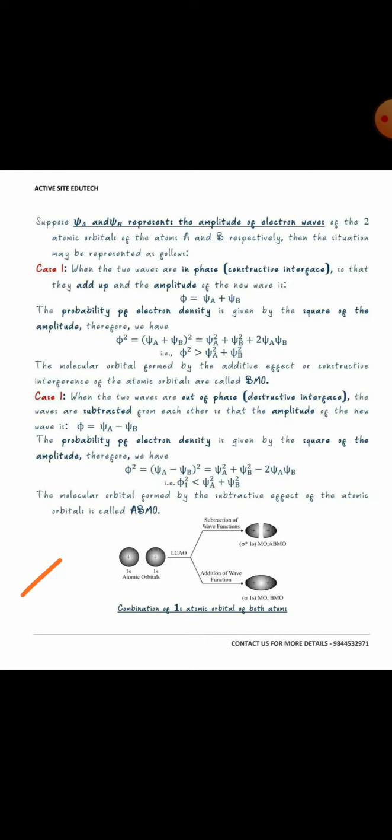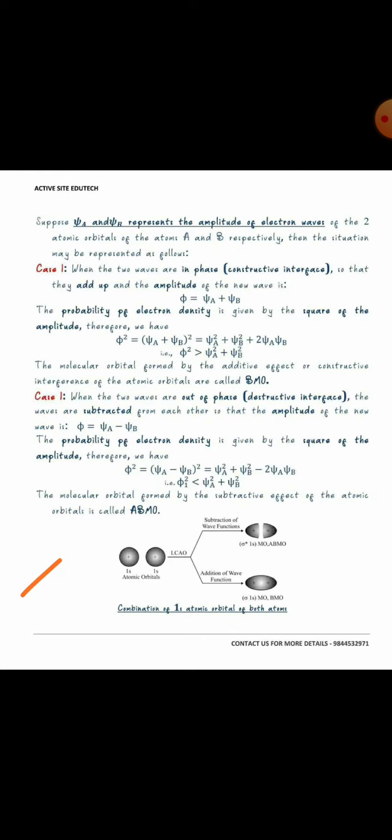So phi square will be equal to (psi a plus psi b) whole square, and that will be equal to psi a square plus psi b square plus twice psi a psi b. In other words, the probability of finding an electron in this molecular orbital is very high. As we have shown, phi square is greater than psi a square plus psi b square. So the molecular orbital formed by the additive effect, or constructive interference, of the atomic orbitals is called a bonding molecular orbital.